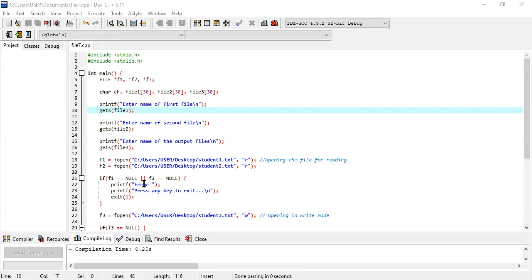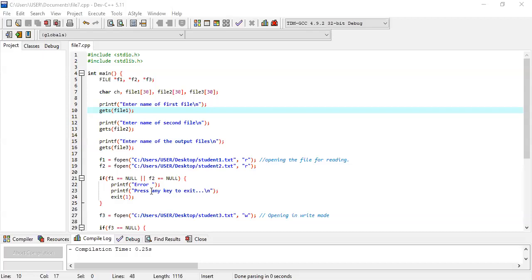And why am I using this sign here? Because if one of them is false, then this part is executed. Why? Because F1 is null but F2 is not null. According to my problem statement, it is not true, because we have to copy both the things from F1 and F2 to F3.